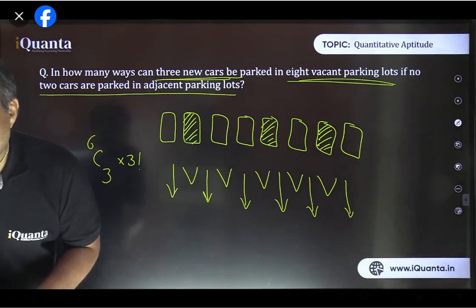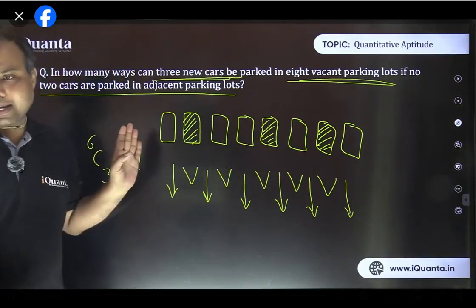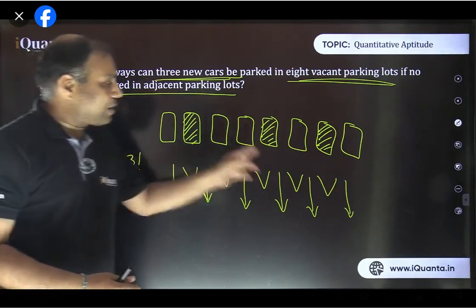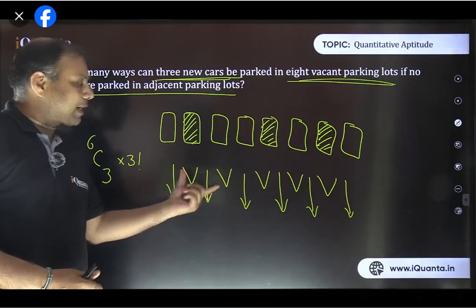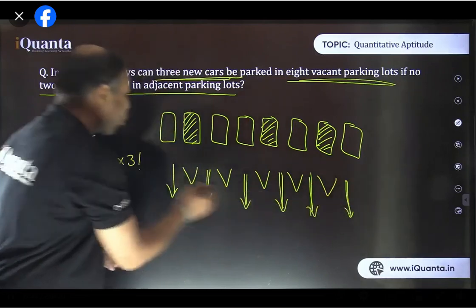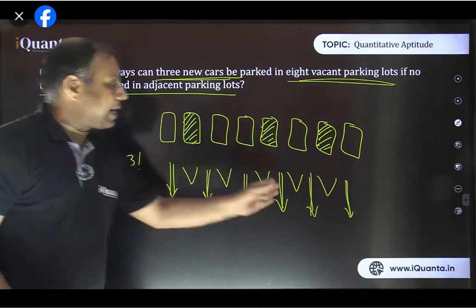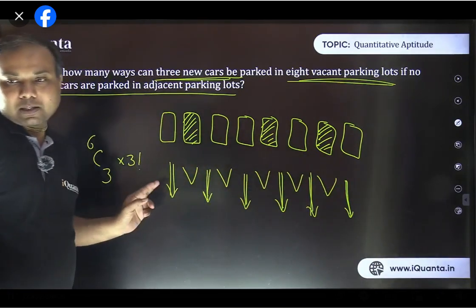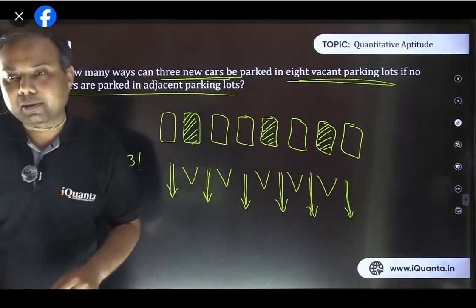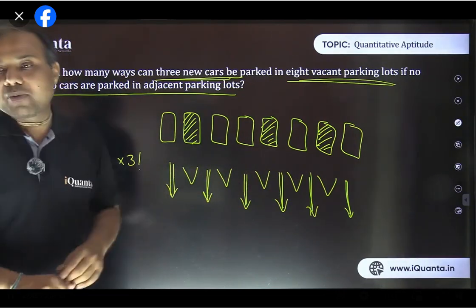Satyajit is asking, sir, please explain how the vacant places work. I said there will be total 5 vacant places. Which parking lot is going to be vacant, I don't know; that's what we have to decide. So out of these 5 vacant parking lots, between any 2 consecutive parking lots, we just figured out there can be maximum 1 car, not more than 1, because if more than one car comes, they will become 2 consecutive. So between 5 vacant parking lots there are 4 spaces, and including the end points we have total 6 places. Out of these 6 places we need to select 3 places where our cars must be parked.